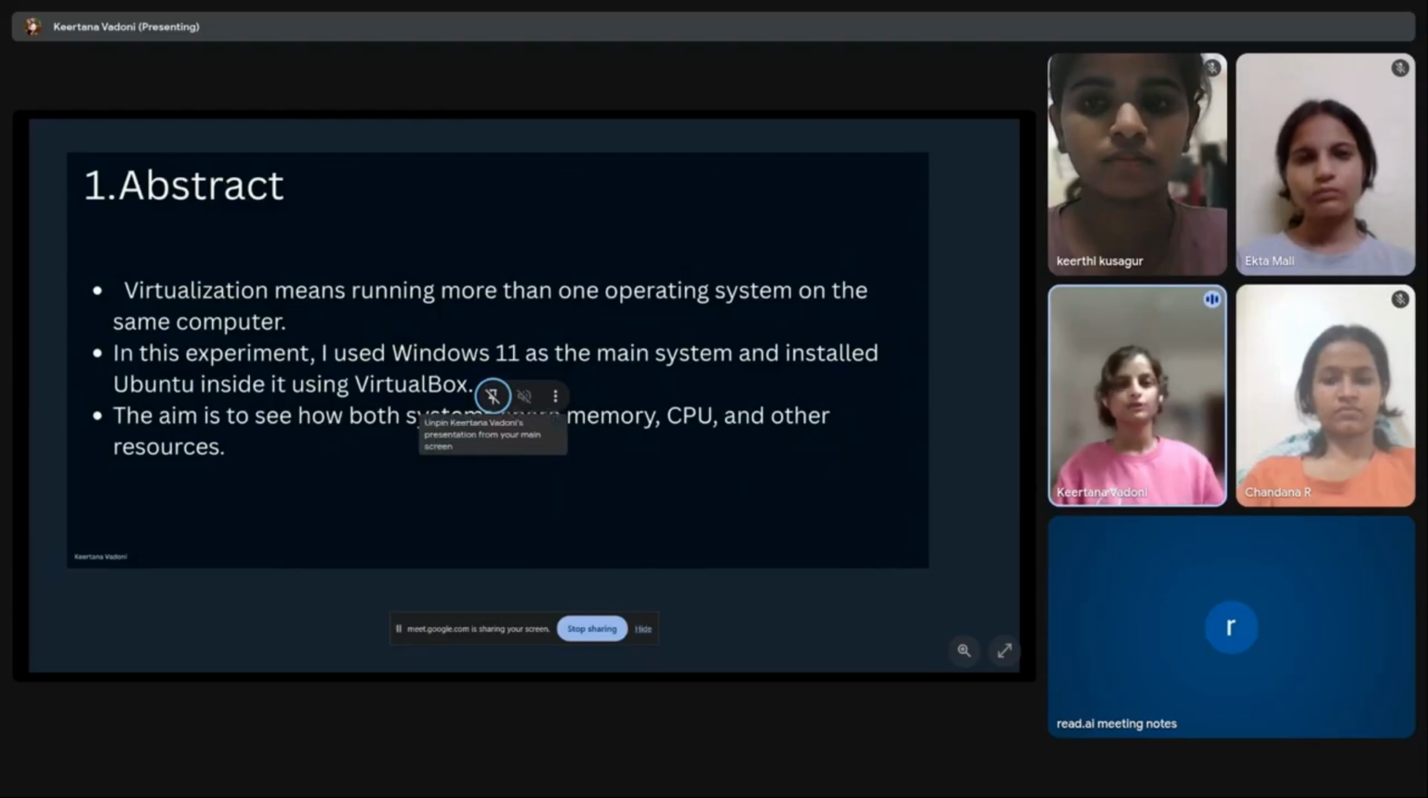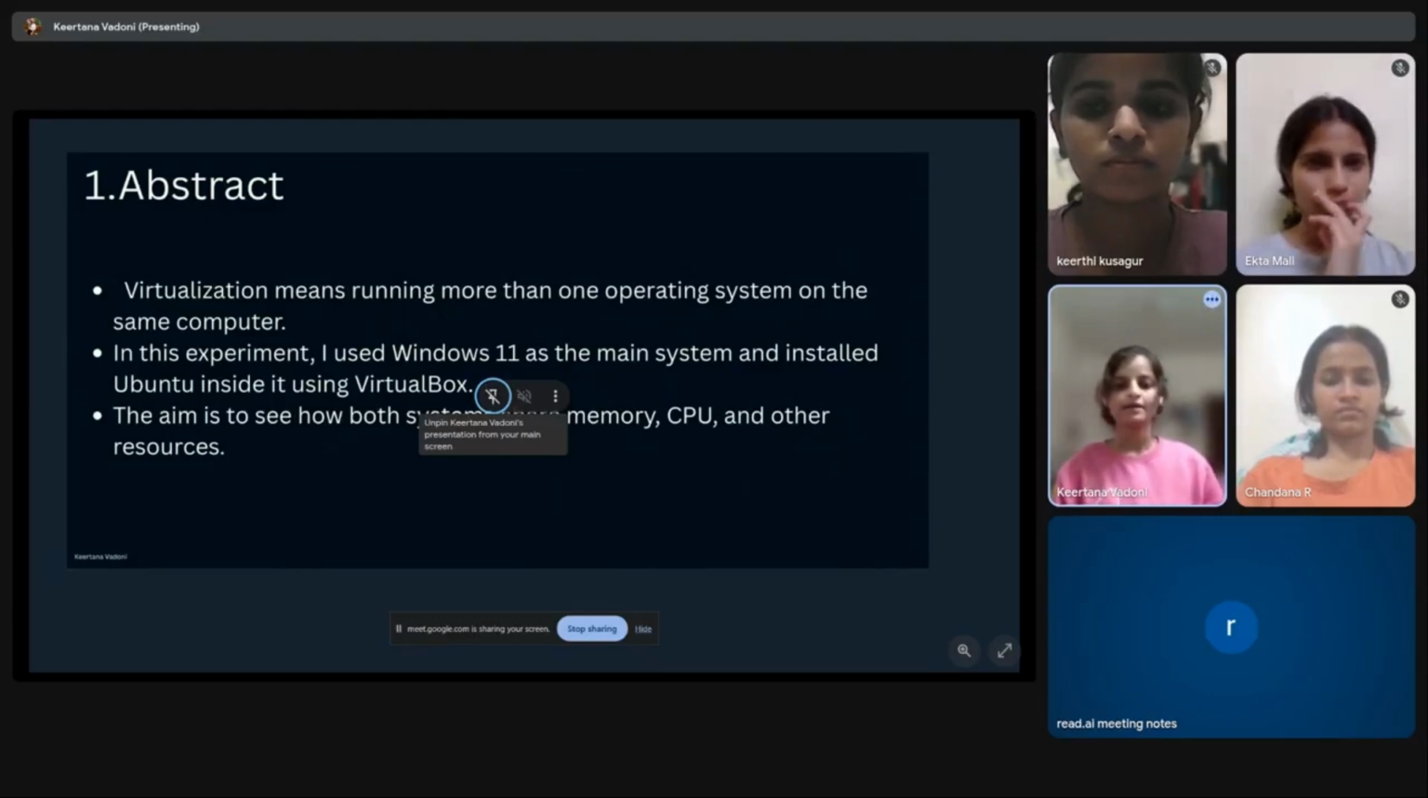Virtualization means running more than one operating system on the same computer at the same time. In this experiment, we have used VirtualBox to install Ubuntu inside Windows 11. Here, it will help to understand how both systems can share resources like CPU, memory, and the